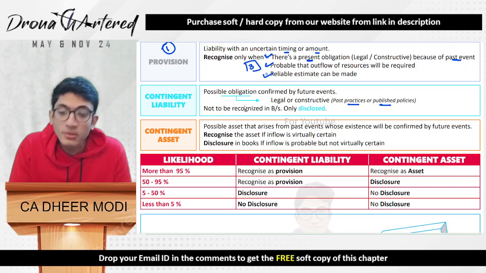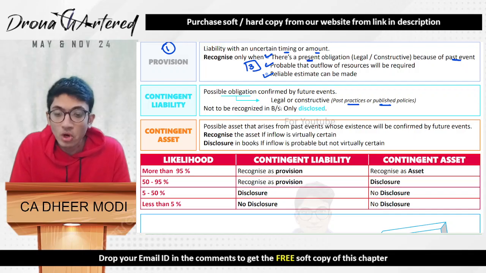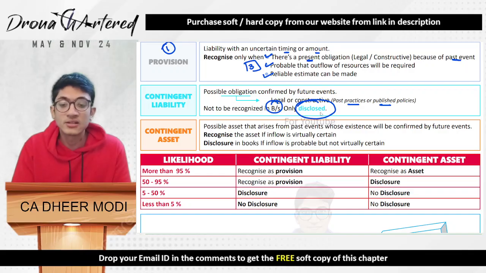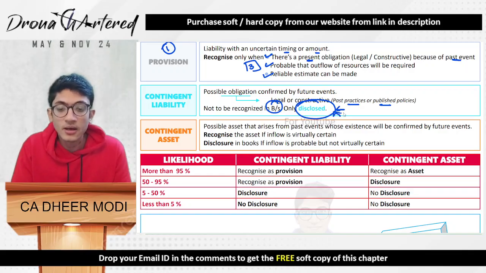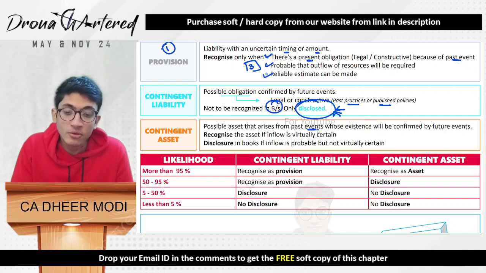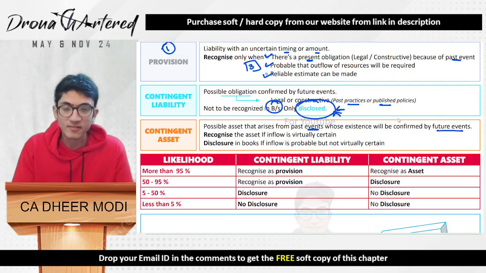It is not to be recognized in the balance sheet. It will only be disclosed. Contingent liability will not have any effect on the balance sheet except it being a disclosure. Next is a contingent asset. Contingent asset is a possible asset that arises from past events whose existence will be confirmed by future events.